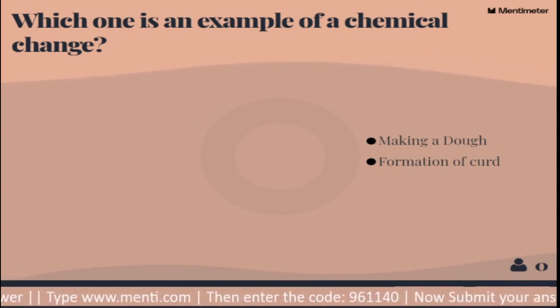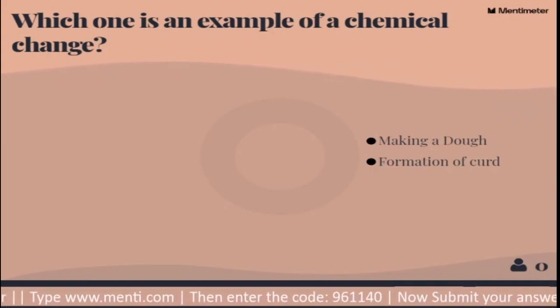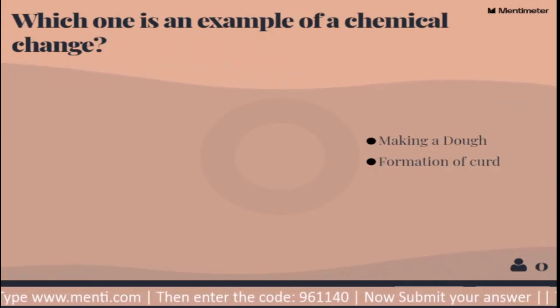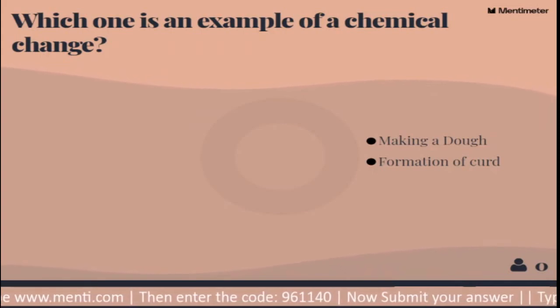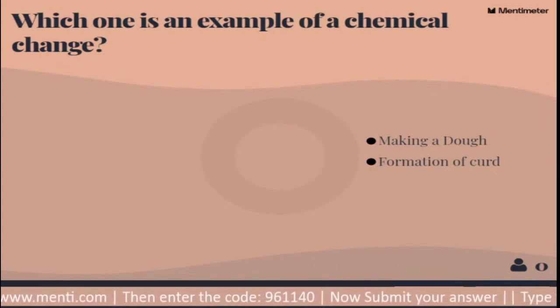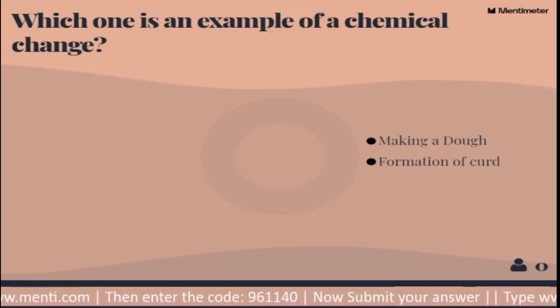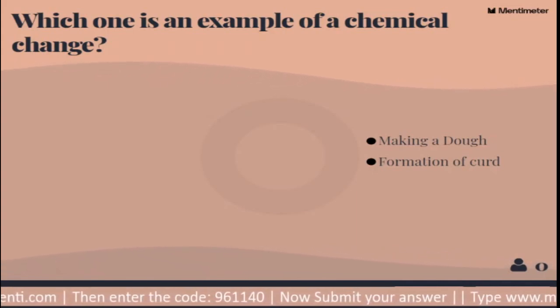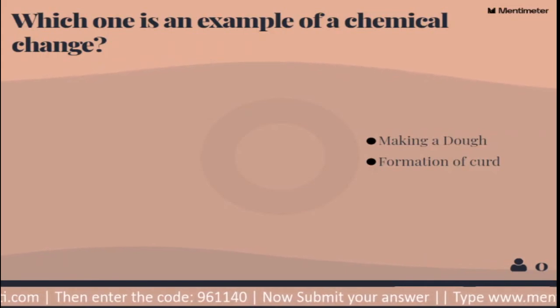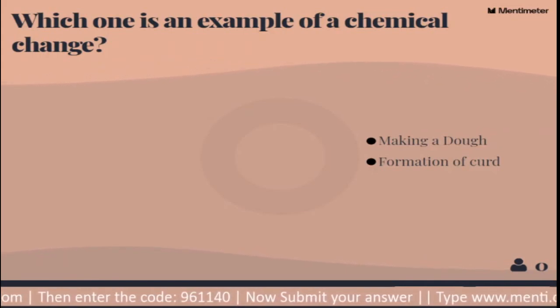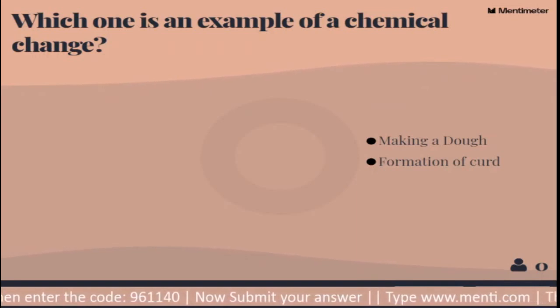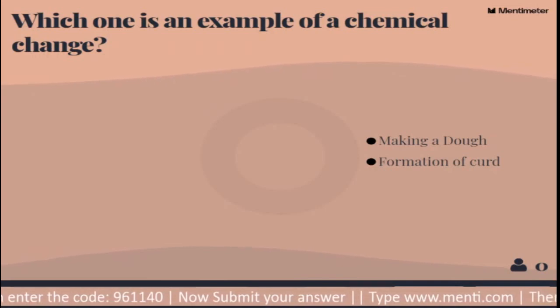So everyone, you can see it is coming at the bottom: www.menti.com. You have to visit there and type the code. The code is 961140. That code you have to give, and then submit the answer. Now what is the question? The question is based on the example which you have seen.